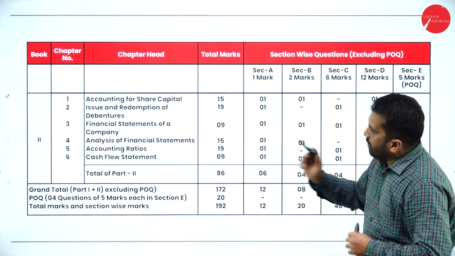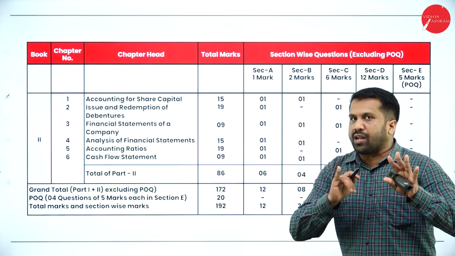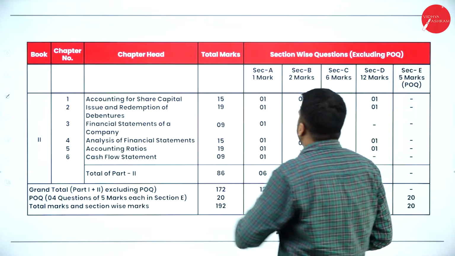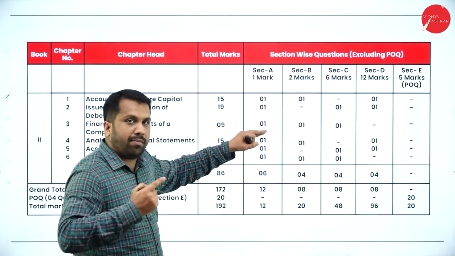Then, in part B, how many units do you have? Total 6. In this, as per this, the 1 mark and 2 mark will come later.